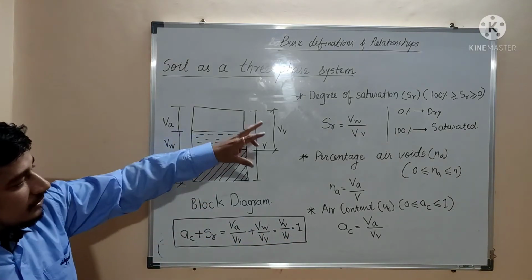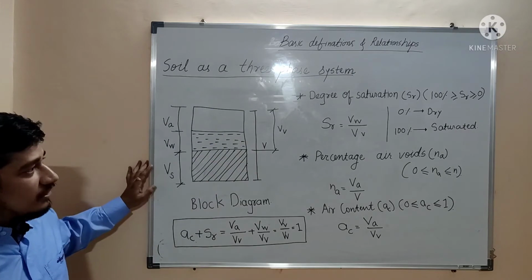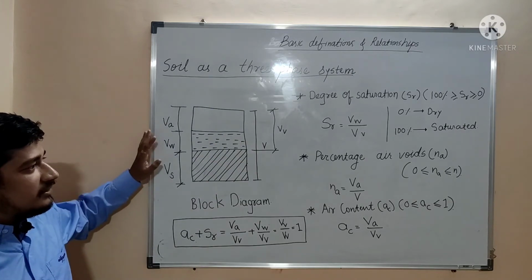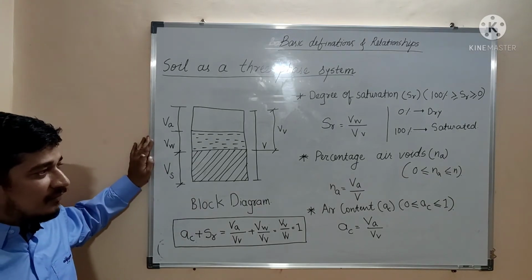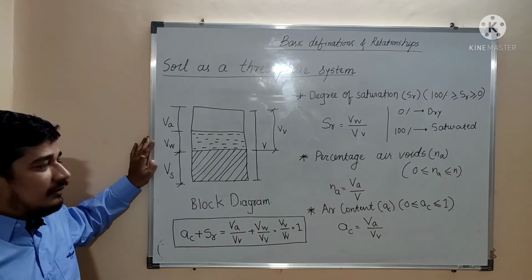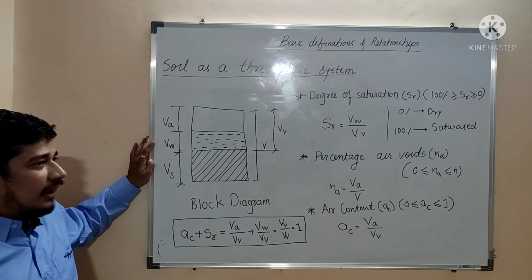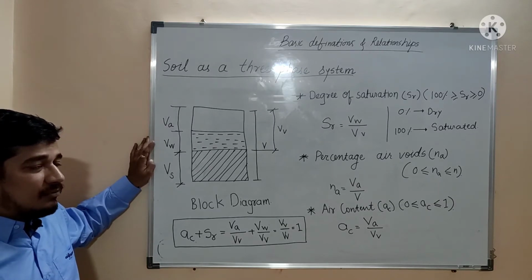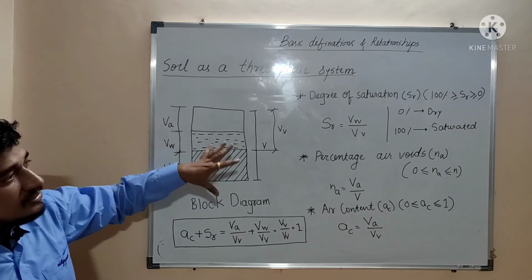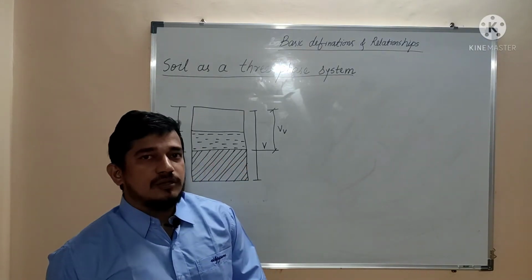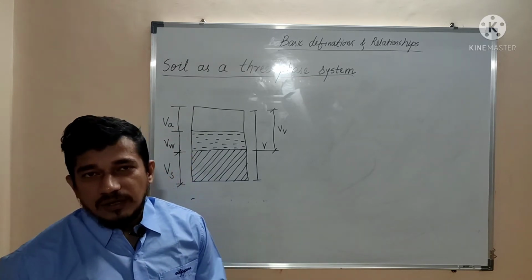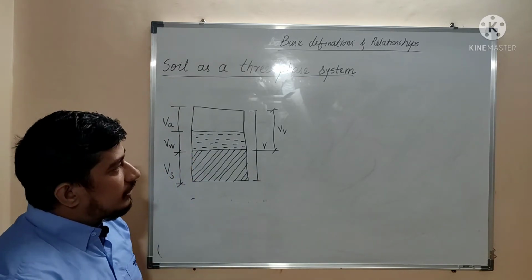Okay, so these are the various terms that can be derived from the three-phase system, and depending on their interrelationship, we can state whether the soil is dry, intermediate, or fully saturated. Like that we can predict depending on these relationships. So there exists a certain relation between percentage air voids and air content. So we will derive it.